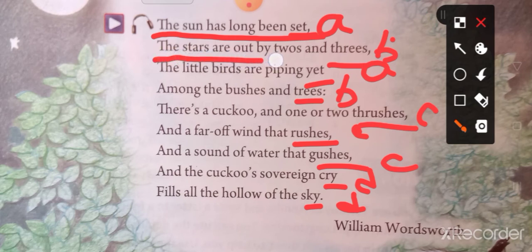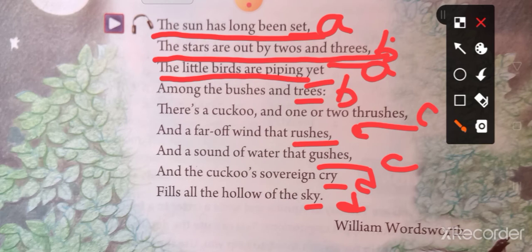We know that we can see the stars during the night. It is said that the stars are coming out by twos and threes. Two or three stars are gradually coming out, and we can see them. The little birds are peeping yet.